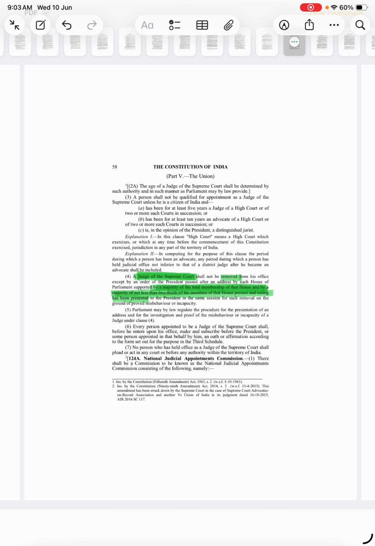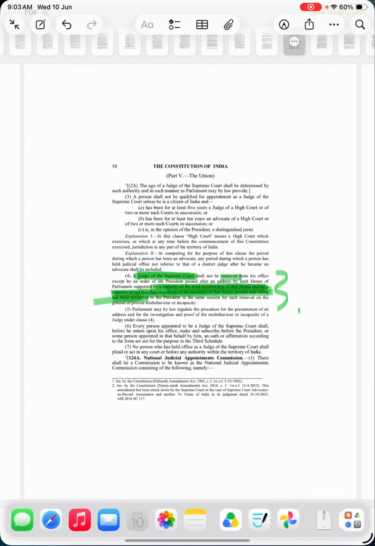See, a judge of the Supreme Court shall not be removed from his office except by an order of the President passed after an address by each House of Parliament, supported by a majority of total membership of that House and by a majority of not less than 2/3 of members of that House present and voting. Okay, this is the exact wording.